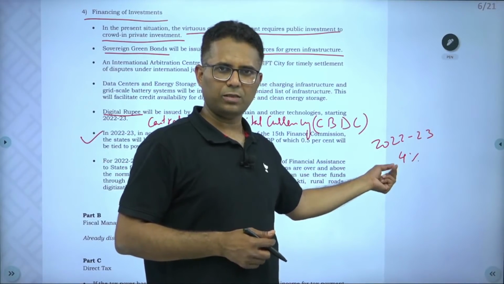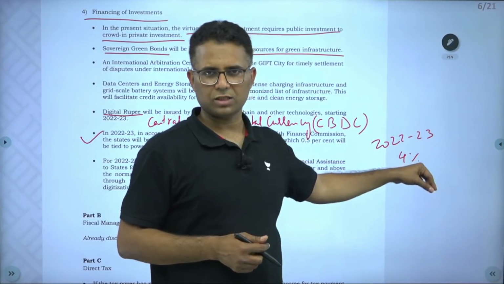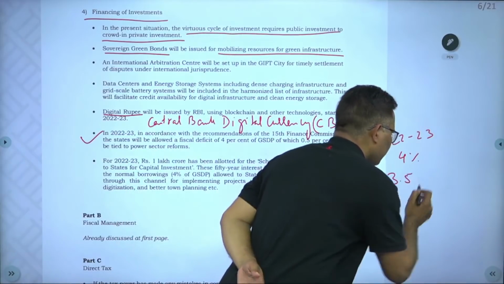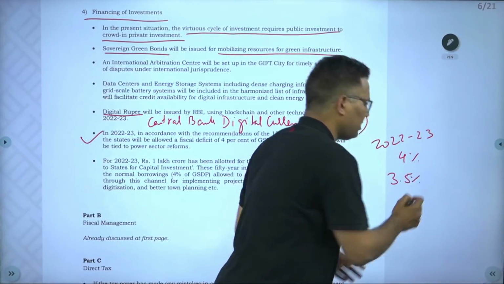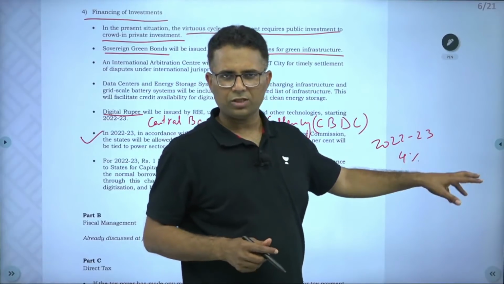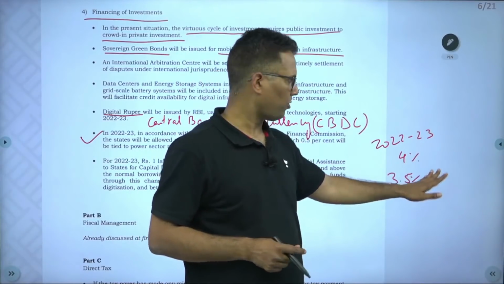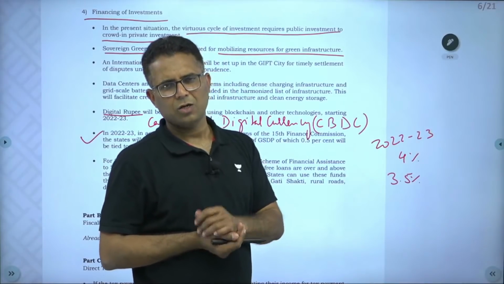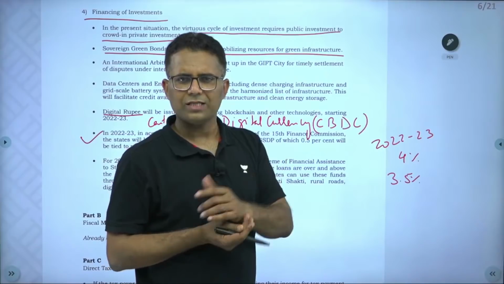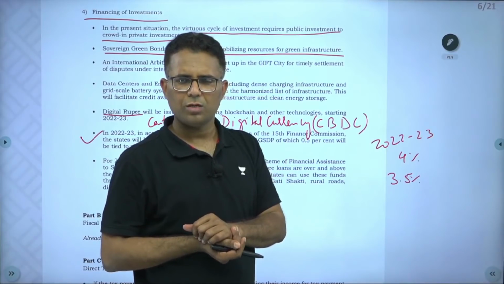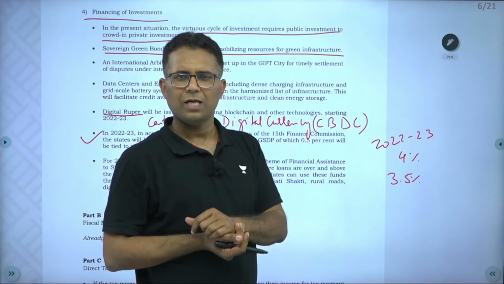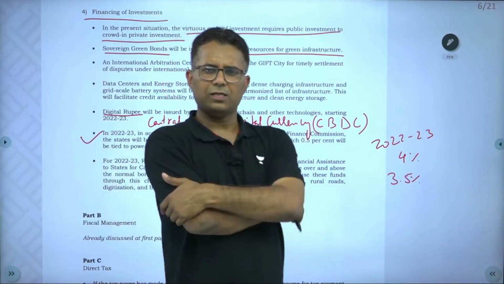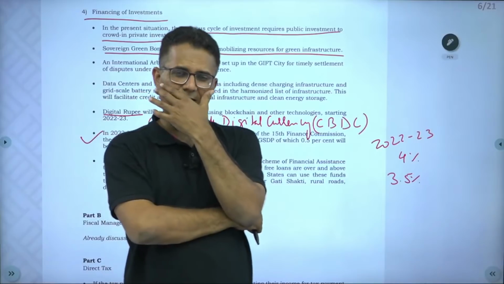But in this 4%, 0.5% is linked to power sector reforms. So states can spend 3.5%, they can go to 3.5% of fiscal deficit, and if they are willing to implement certain power sector reforms, then they can go to the limit of 4%. Now the question arises: do states require central government approval to breach their fiscal deficit target?